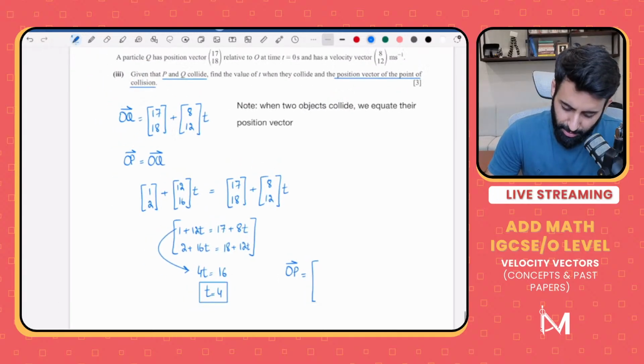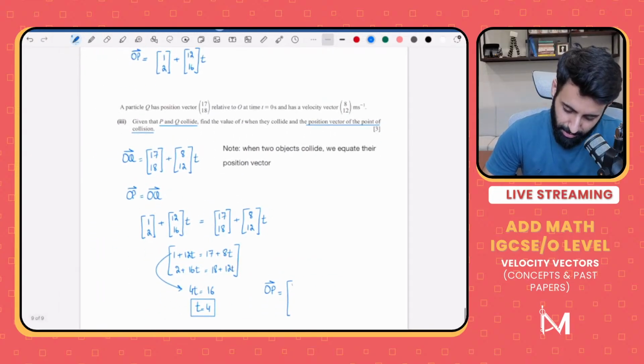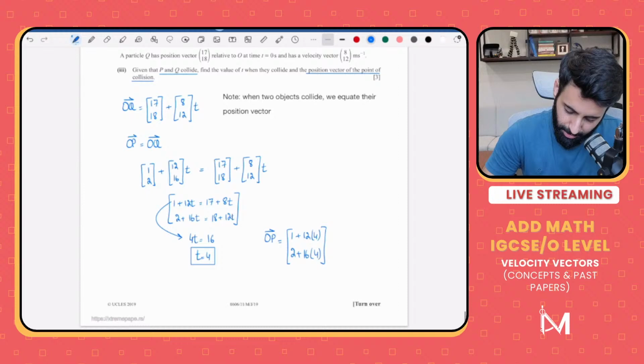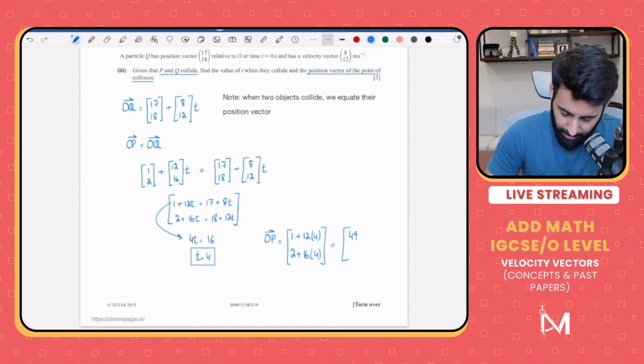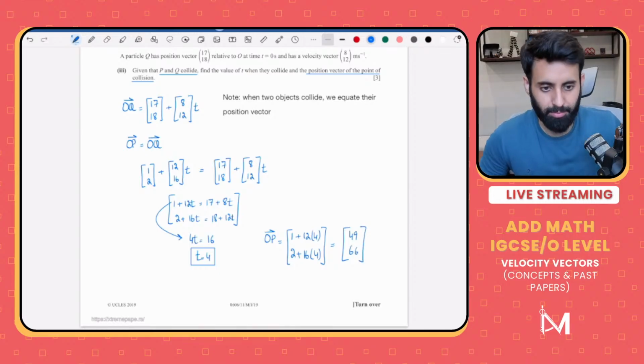So I'm going to plug it in OP for no particular reason, just because P comes first in the alphabetical order. That's the only reason. So 1 plus 12 times 4, and 2 plus 16 times 4. So what's that equal to? OP is equal to 49, and 16 times 4, that's 64. 64 plus 2, that's equal to 66. That's it. Job done. Okay?